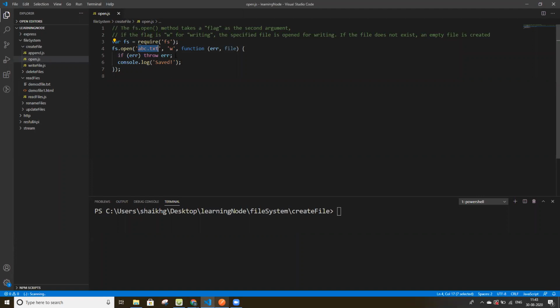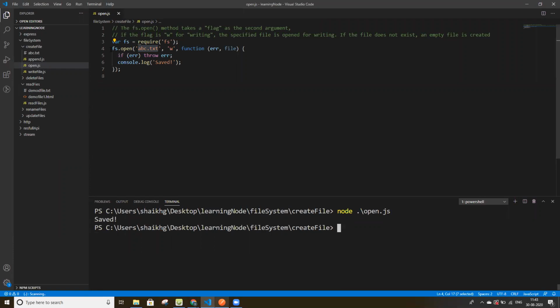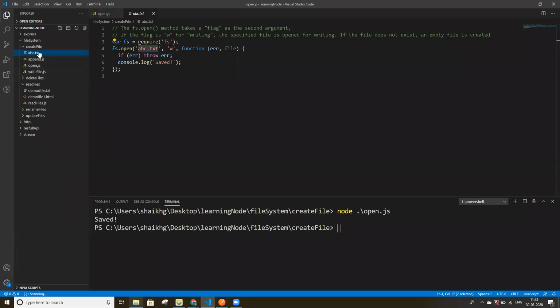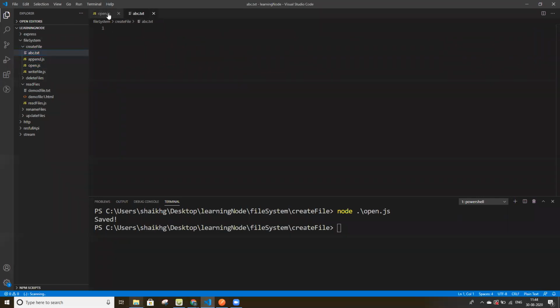If it is not available, it will simply create the abc.txt file in this directory. If we run this code with node open.js, it will simply create the abc.txt file in our directory here. We can open it from here also. There is nothing in it.